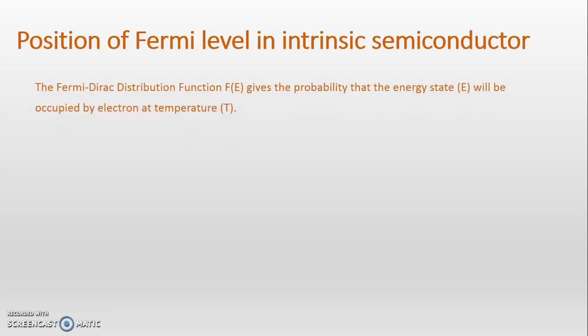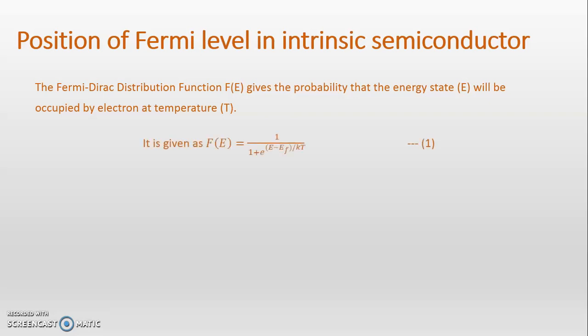The Fermi-Dirac probability distribution function f of E gives the probability that the energy state E will be occupied by an electron at temperature T. That means this Fermi-Dirac probability function gives the probability of whether the energy state E will be occupied by an electron or not at that temperature T.